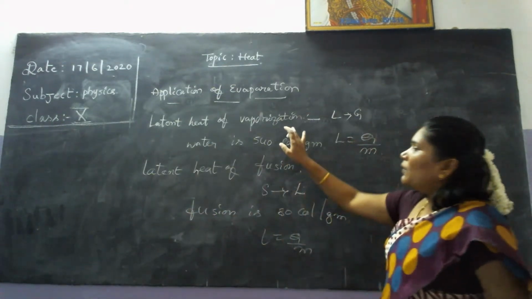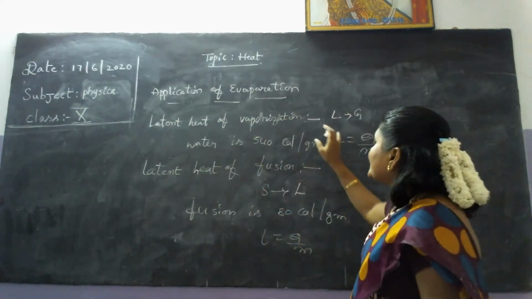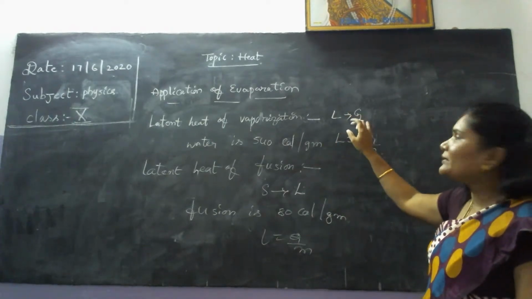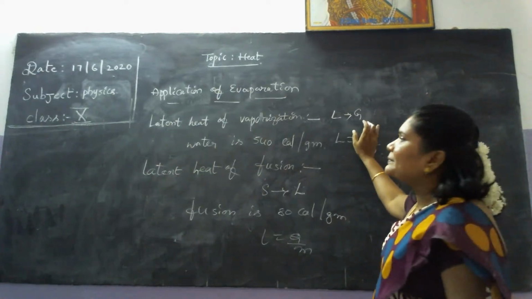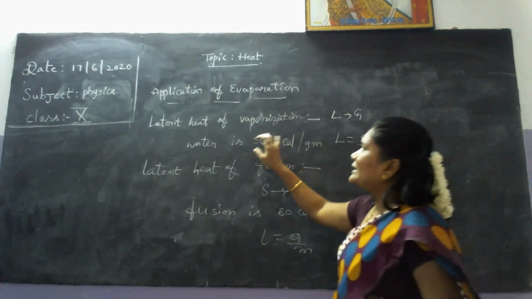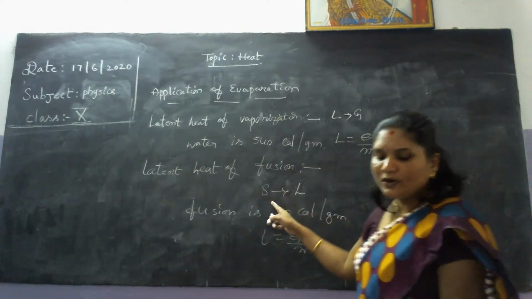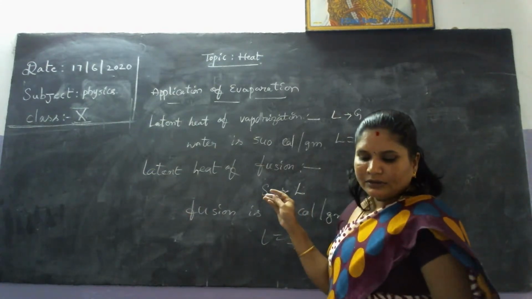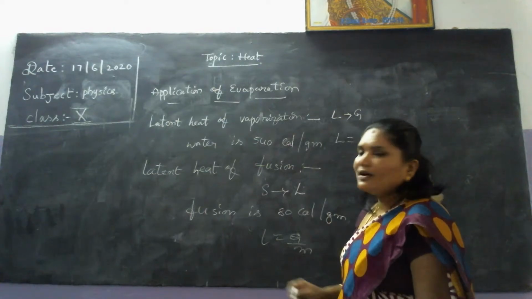See here, the amount of heat energy required to convert 1 unit of liquid to gaseous at constant temperature, you can call that the latent heat of vaporization. Again, fusion means 1 unit mass of solid to liquid at a constant temperature is called latent heat of fusion.